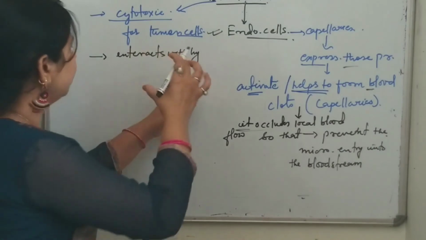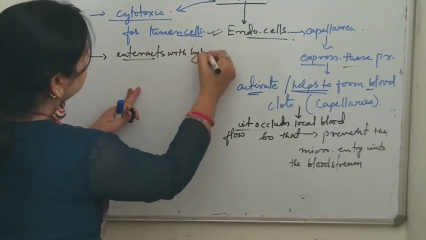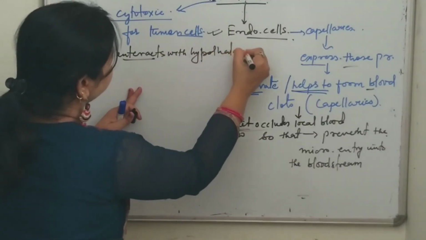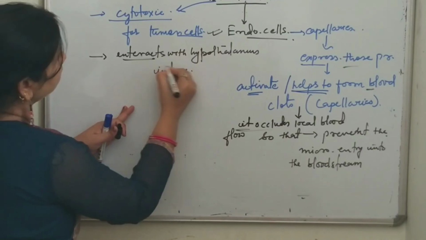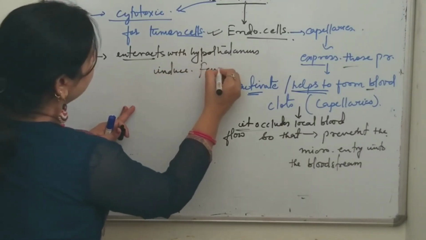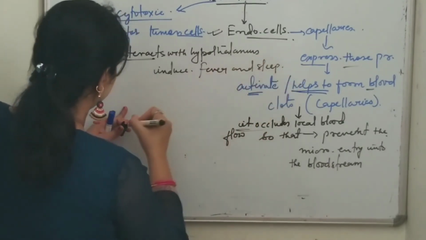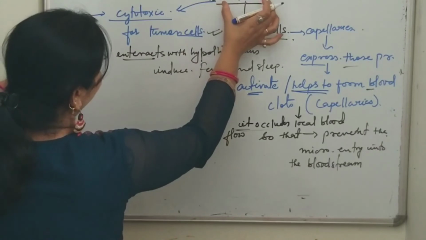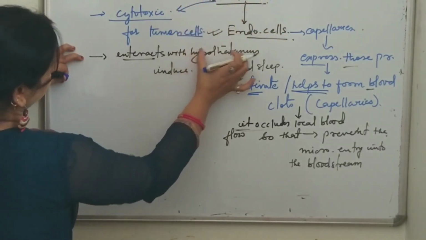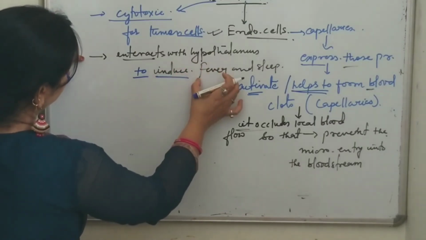And why is this interaction there with the hypothalamus? To induce fever and sleep. So tumor necrosis factor alpha does interact with the hypothalamus to induce fever as well as sleep.